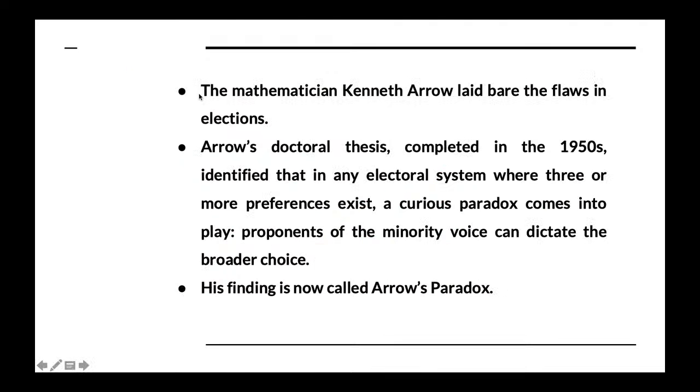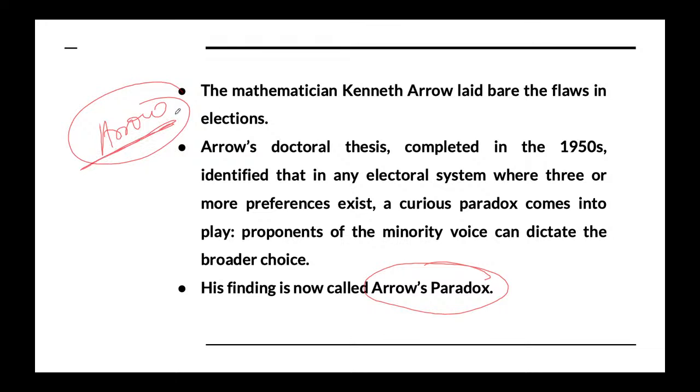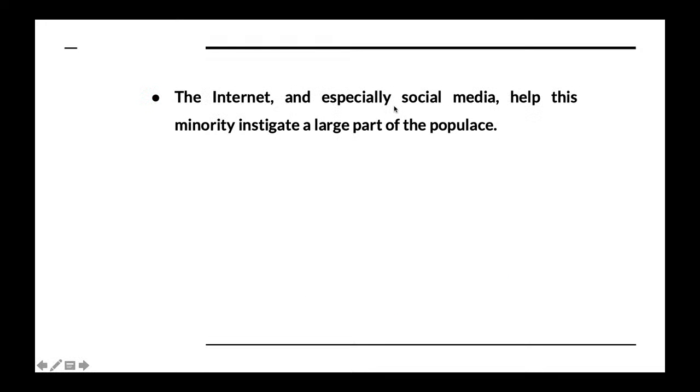You can quote this point in different arguments while you are emphasizing. You can highlight this Arrow paradox, but while you are using it, just don't use the bare word Arrow paradox. If you are using this word, try to explain in 2-3 lines what actually an Arrow paradox is. This is again very important, and it has been explained by a mathematician named Kenneth Arrow. So he has highlighted it in the context of an election.